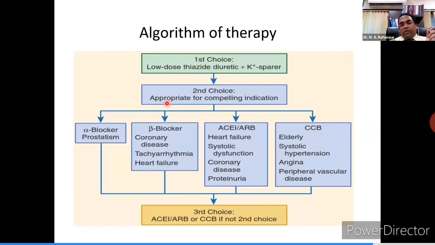Second choice should be appropriate for the compelling indication. As per the condition, you should select the second drug. Like if patient has prostatism, go with alpha blocker. If patient has coronary disease, go with selective beta blocker like bisoprolol.